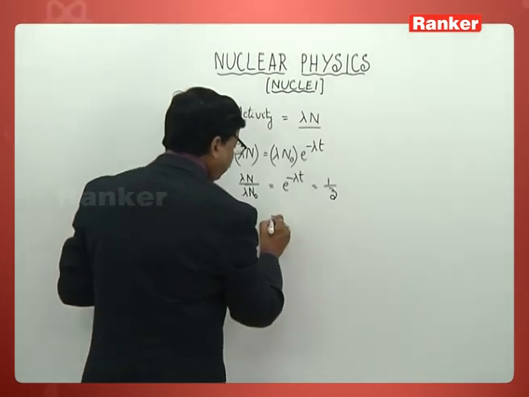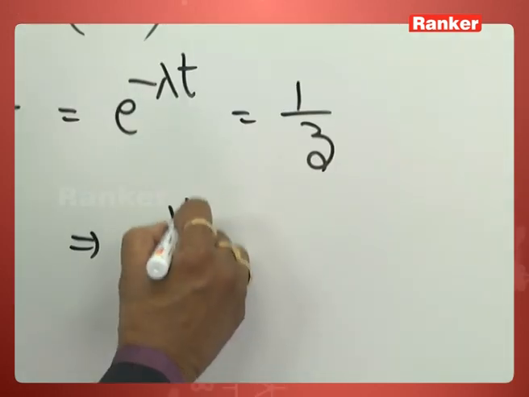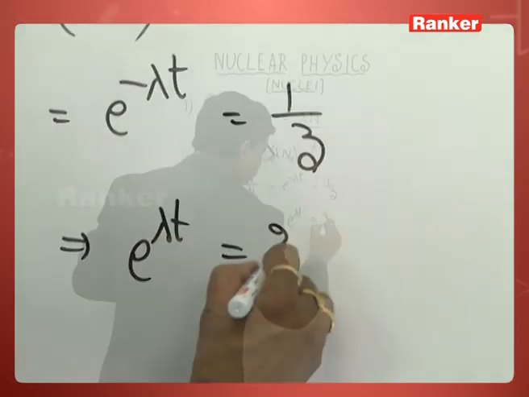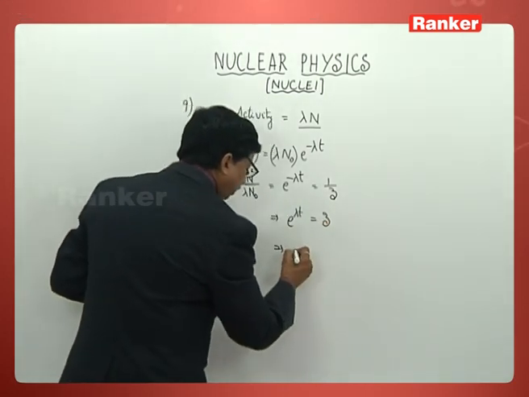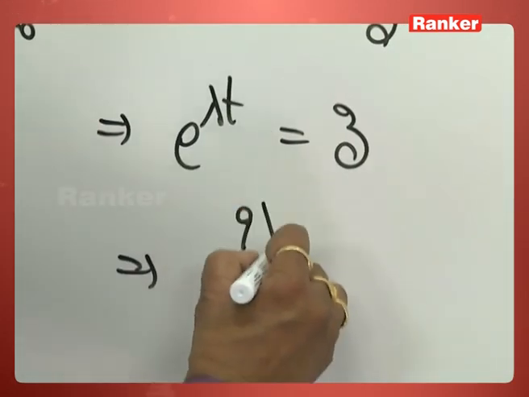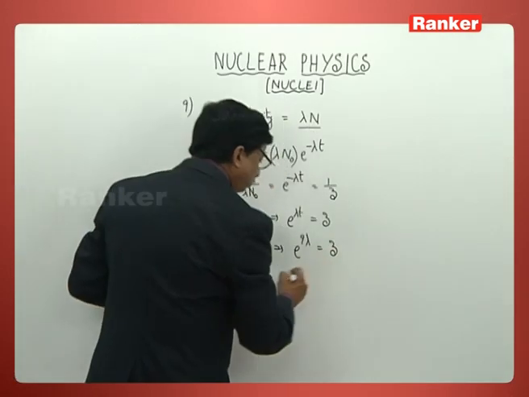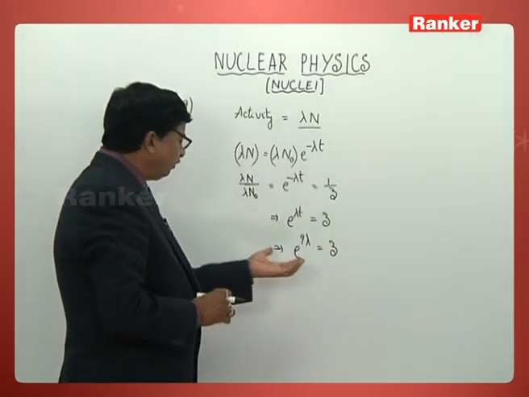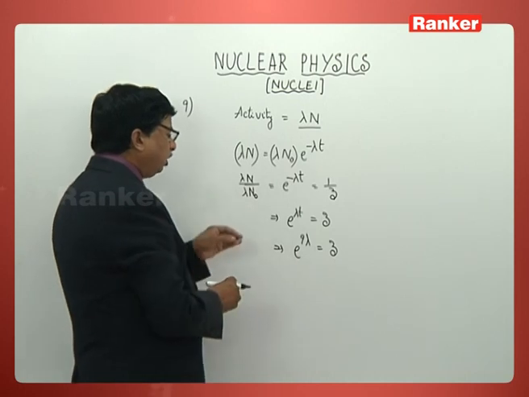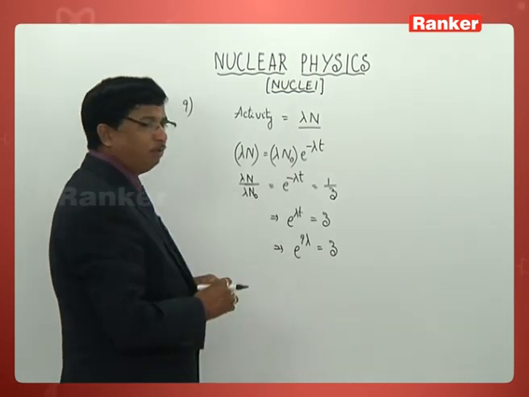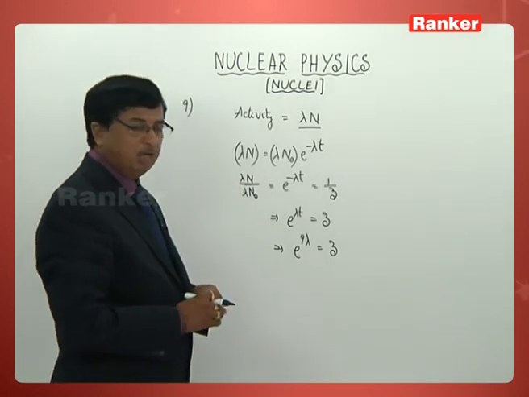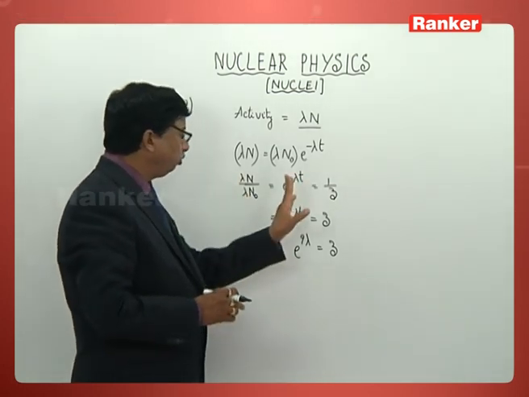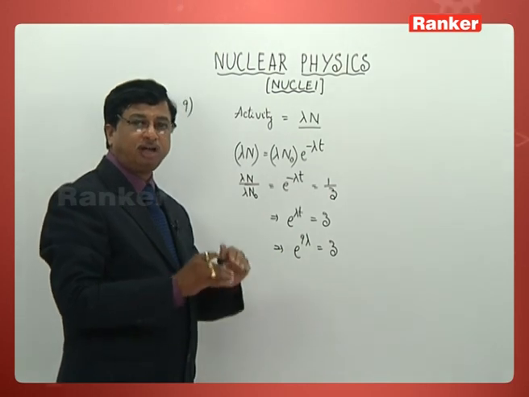Therefore, you can rewrite the same this way: e power lambda t is equal to 3. In other words, e power 9 lambda is equal to 3. So you can even understand this concept like this: log 3 to the base e is equal to 9 lambda. So N by N naught is going to be 1/3 after 9 years.